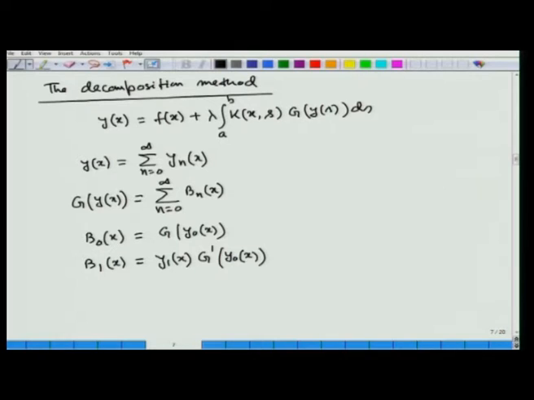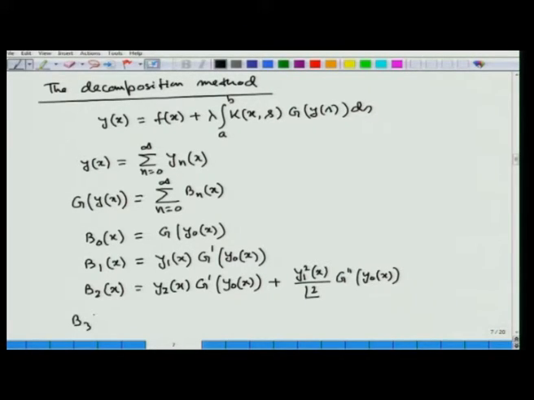Then B2(x) is equal to y2(x) g dot y0(x) plus y1 square(x) by 2 factorial times g double dot y0(x).